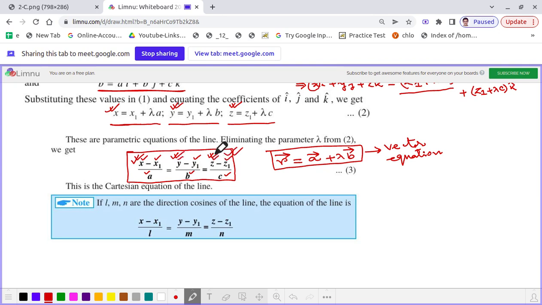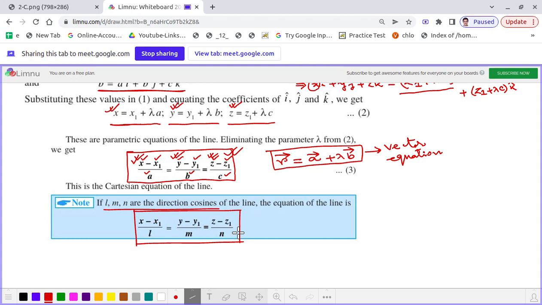Now what are a, b, c? a, b, c are the direction ratios of the line or parallel to that line. Now instead of direction ratios, if we have the direction cosines of the line as l, m, n, which is the convention to represent direction cosines, then we can write the equation of that straight line as x minus x1 by l is equal to y minus y1 by m is equal to z minus z1 by n.